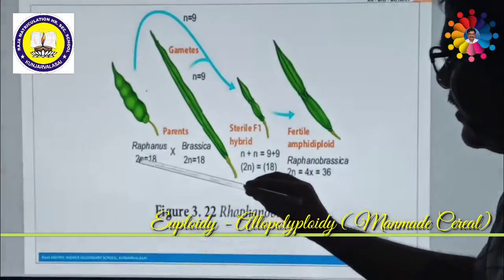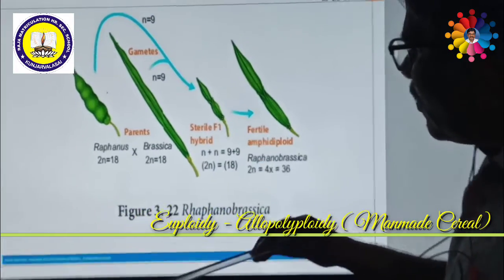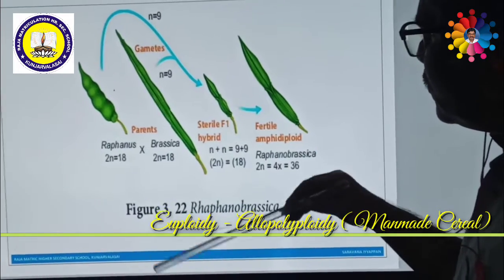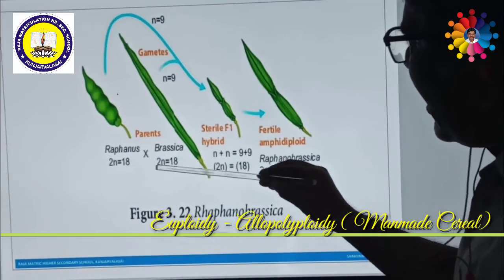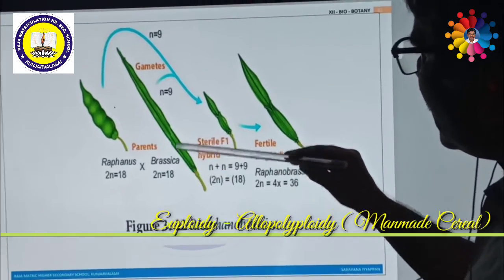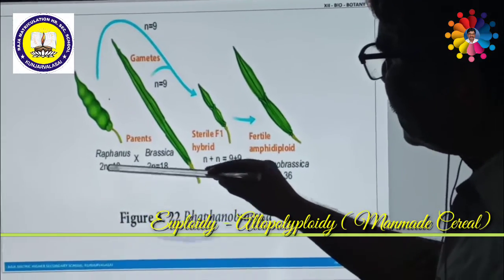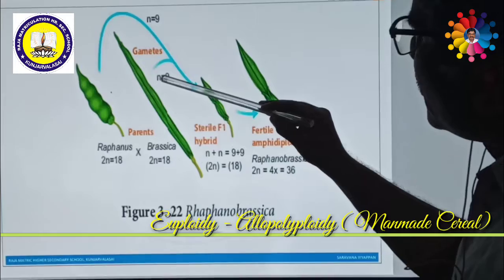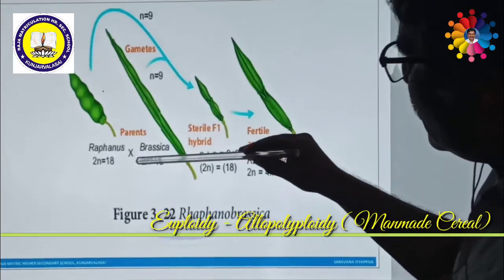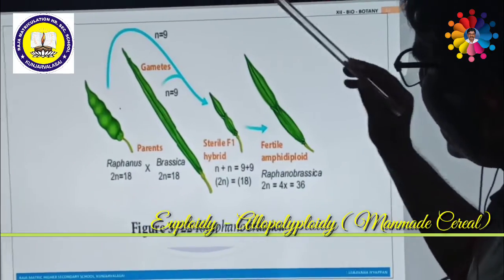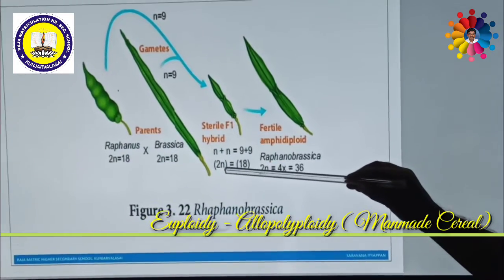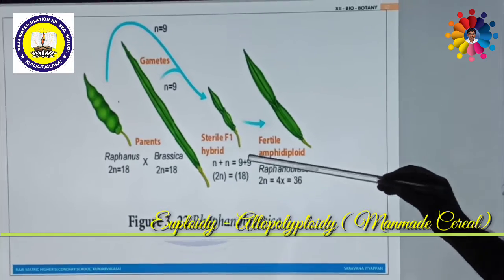So these have a diploid set of chromosomes, 18 chromosomes. Brassica oleracea also has a diploid set of chromosomes, that is 18 chromosomes. Then they have the gametes. Both Raphanus as well as Brassica can produce gametes. Due to meiotic cell division, half the number, that means the haploid number, is produced. That means Raphanus produces 9 chromosomes, and Brassica produces 9 chromosomes. Then these combine together to form the F1 generation, which produces a hybrid diploid 2n. This is also 18 chromosomes.